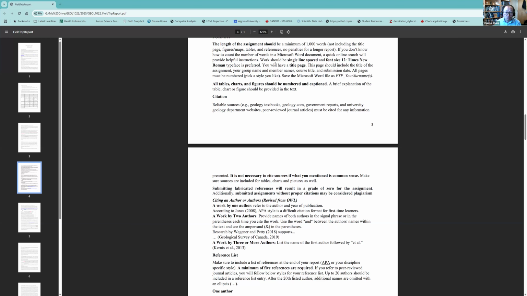The report should be single line spaced, and font size 12 Times New Roman. You have a title page, so make sure you include relevant information there. If you include tables, charts, or figures, make sure you number them and provide a caption or figure title: Figure 1, Figure 2, Figure 3, Table 1, Table 2, Table 3. If it's from a source, list the source. Figure 1, blah blah blah, in parentheses, source, citation, right?